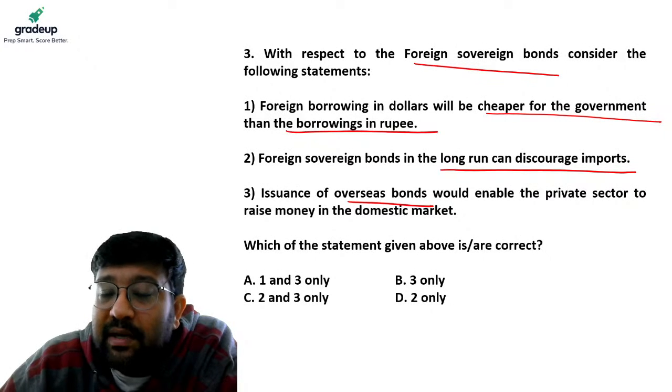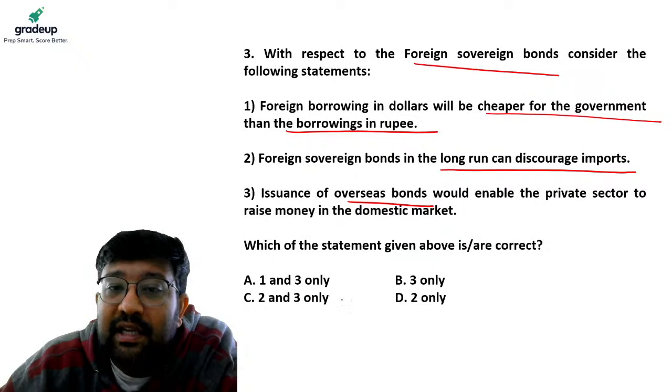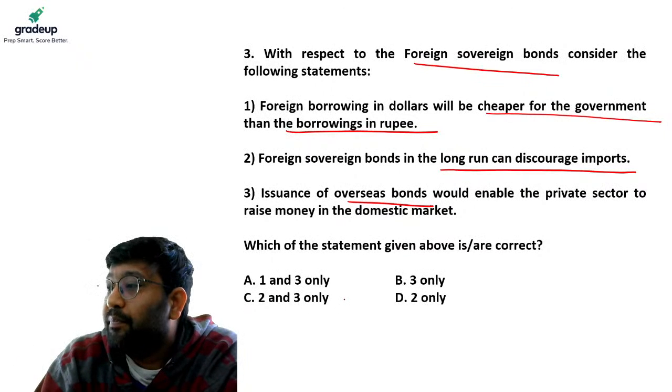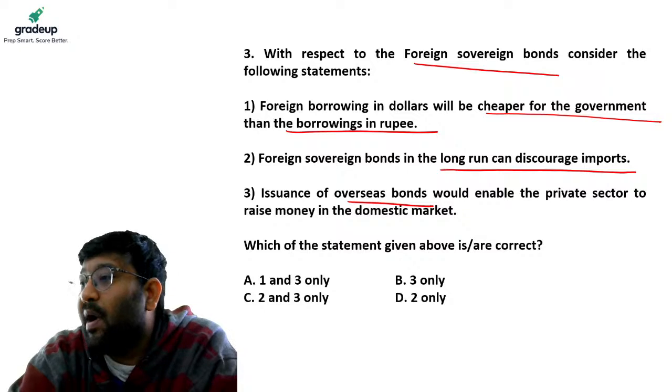Which of the following statements is correct? 1 and 3, 3 only, 2 and 3, or D? You have 40 seconds to answer the question.